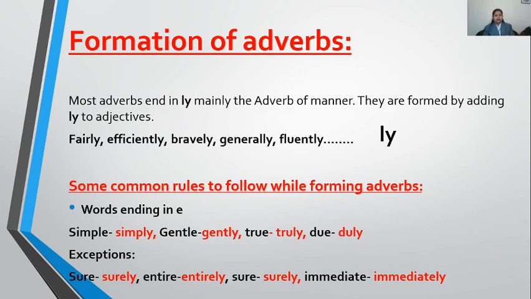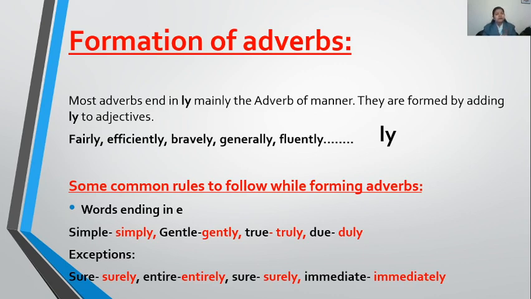Now here are some rules, look. The first is words ending in e, meaning the words that have e as the last letter. So what to do with them? Like simple. Simple has e at the last. Now children, here pay attention to two things.